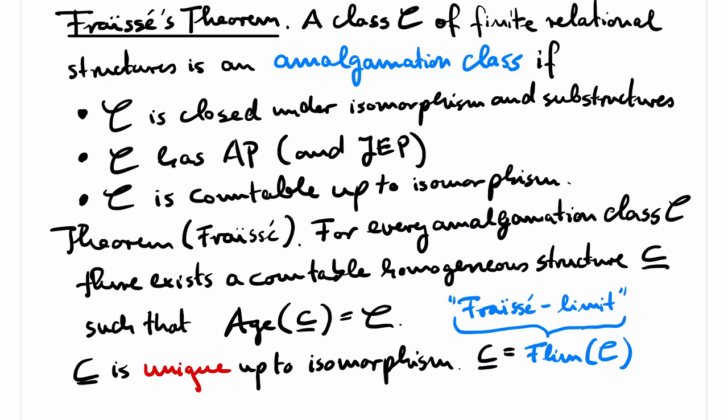The uniqueness part can be proved by a back and forth argument, just as we have seen it for Q. Instead of using the density and unboundedness of the order of the rational numbers, we now use homogeneity. We therefore only have to prove the first part of the theorem, the existence of the Fraïssé limit. We can construct the Fraïssé limit as follows.